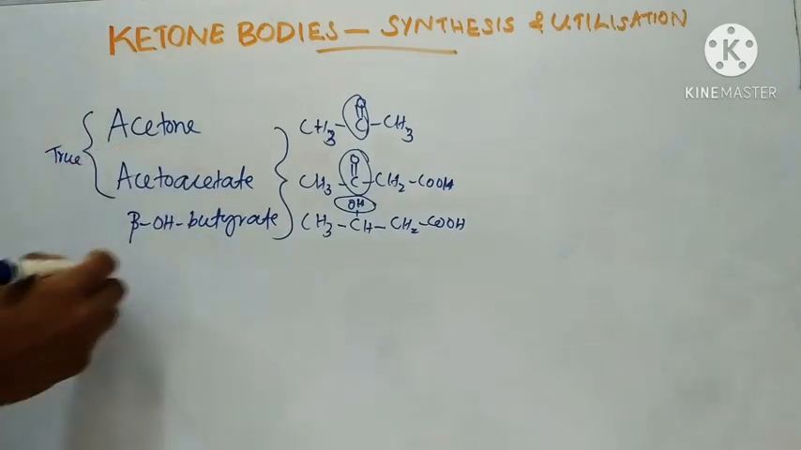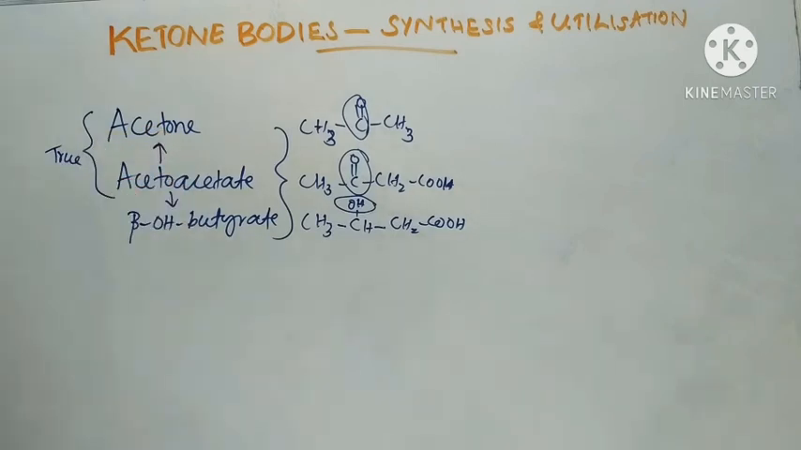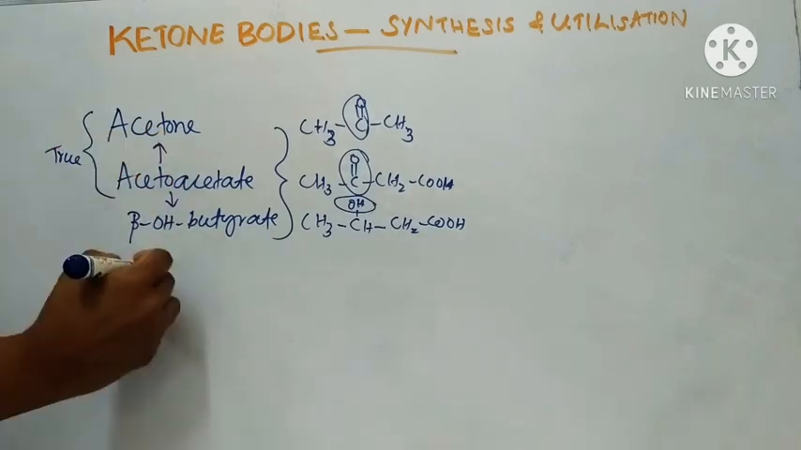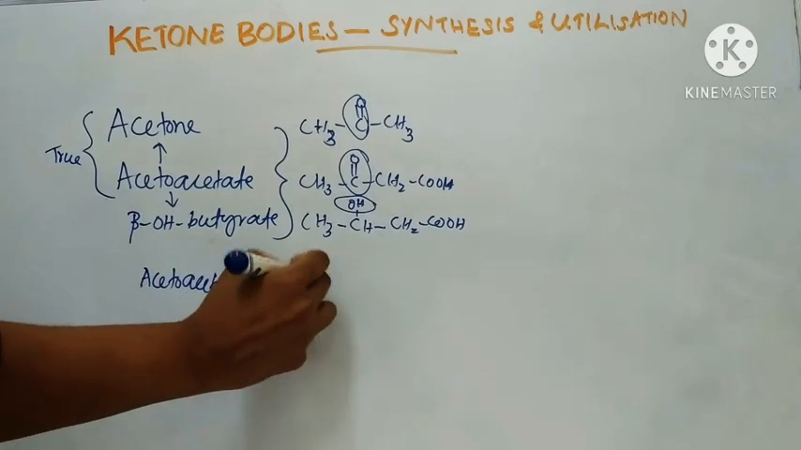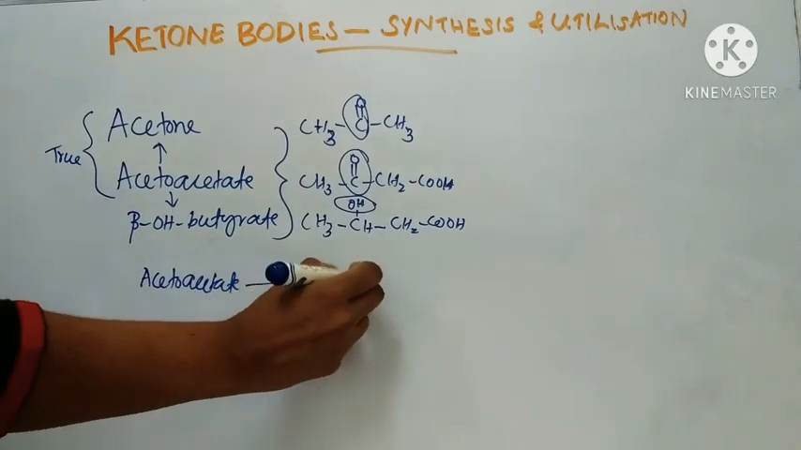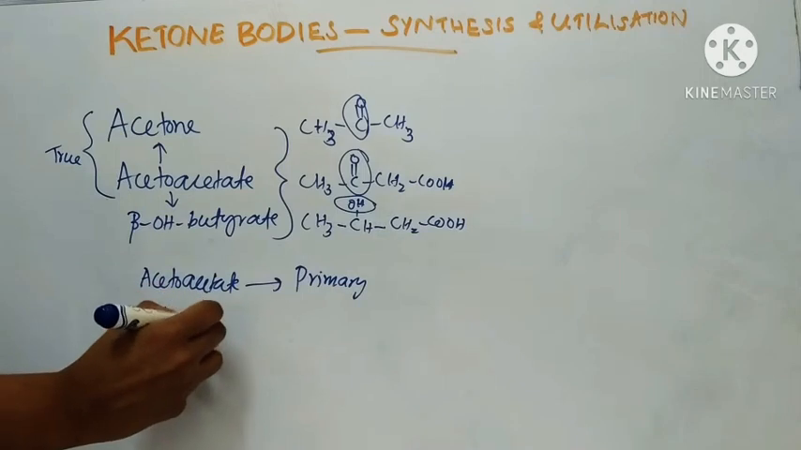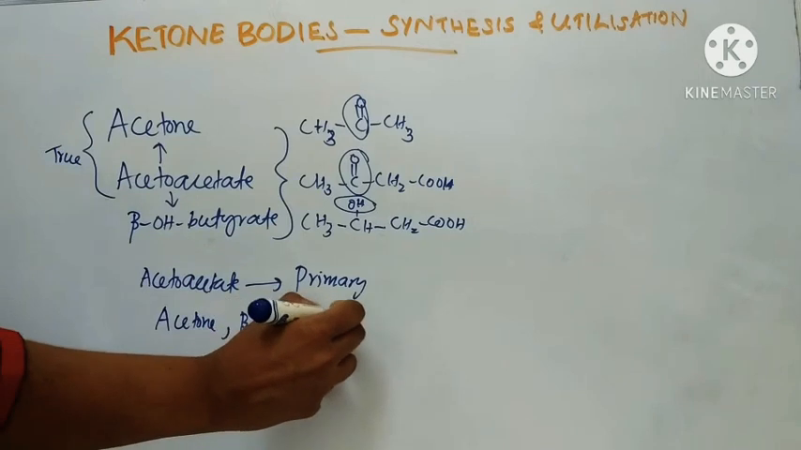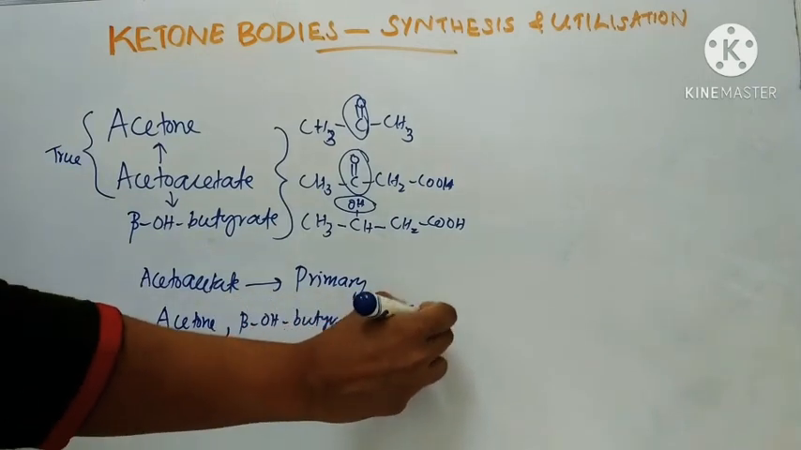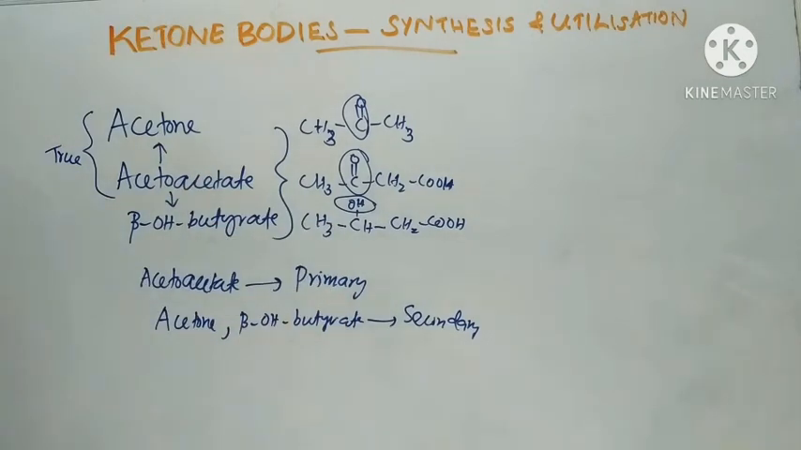From acetoacetate, acetone and beta hydroxybutyrate are formed. So acetoacetate is known as the primary ketone body, and acetone and beta hydroxybutyrate are known as secondary ketone bodies.